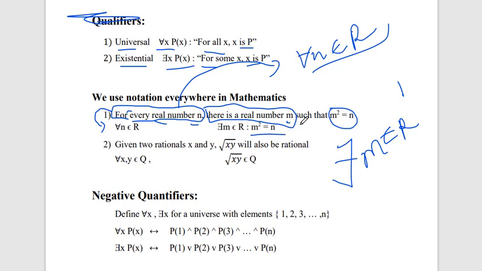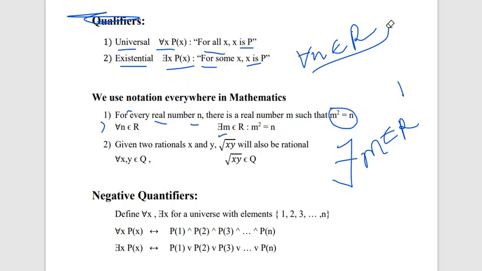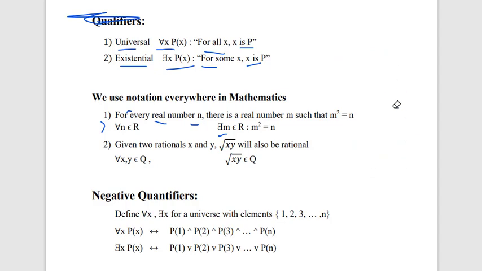So this whole statement we will transfer into a mathematical or predicate formula: for all n belonging to R, there exists some m belonging to R such that m squared is equal to n. Here we will not talk about whether the statement is true or not. We only transfer this mathematical statement into a predicate formula.